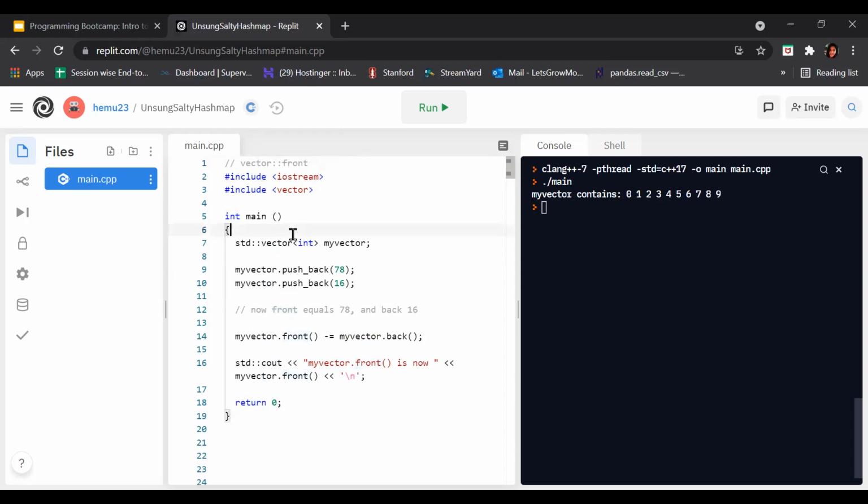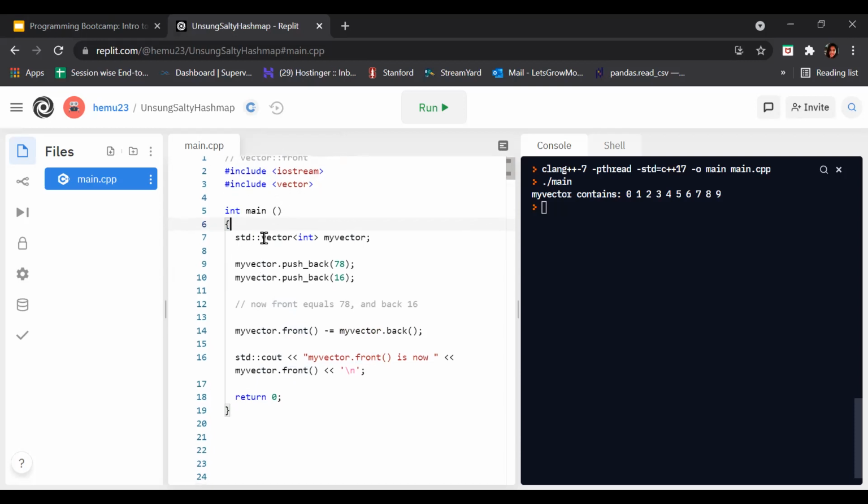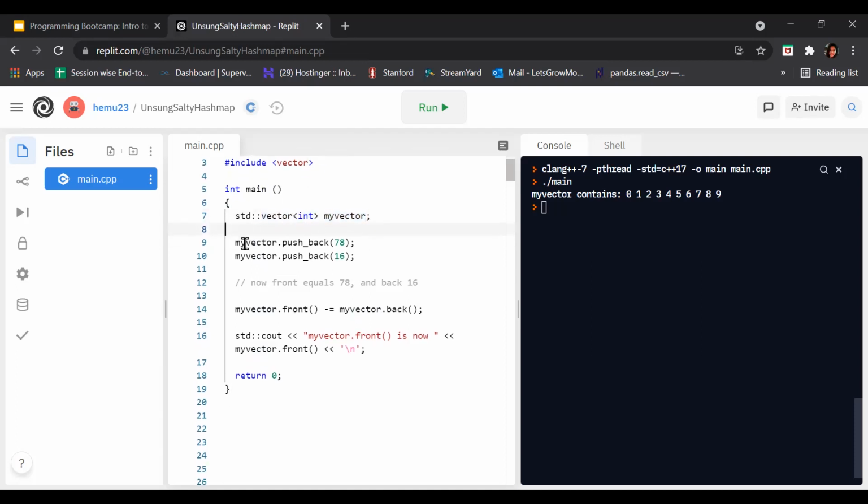Now let's see how this program works. Here it is hashtag include, a library we are including. Again, hashtag include vector, which is mandatory. After that, in the program we say vector int my vector, which creates a vector of int data type named my vector. Now we are saying my vector dot push_back 78 and my vector dot push_back 60.